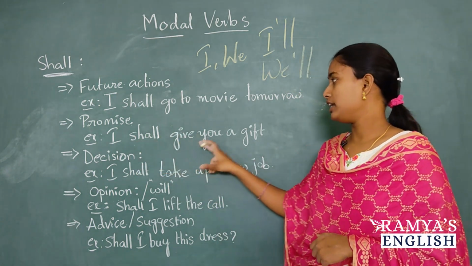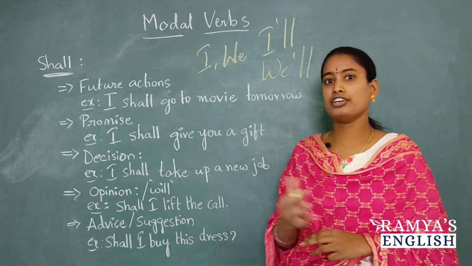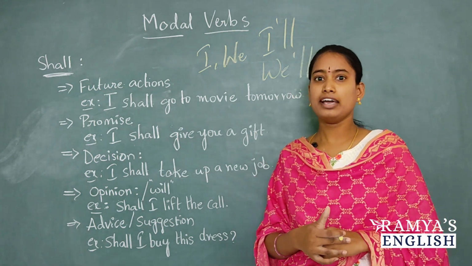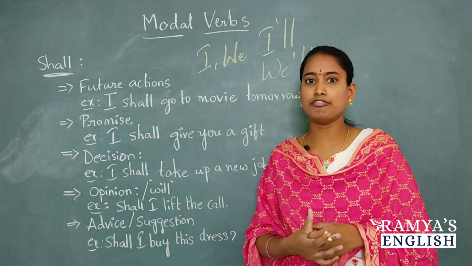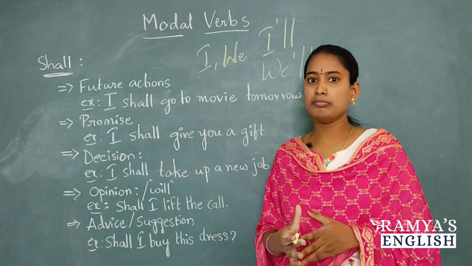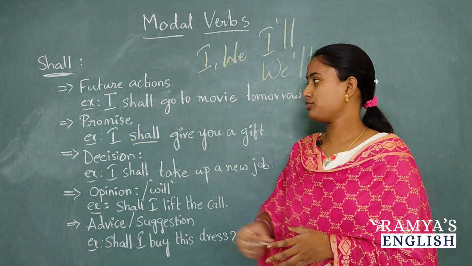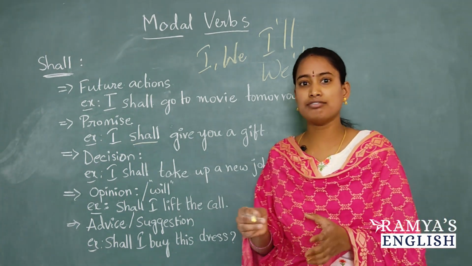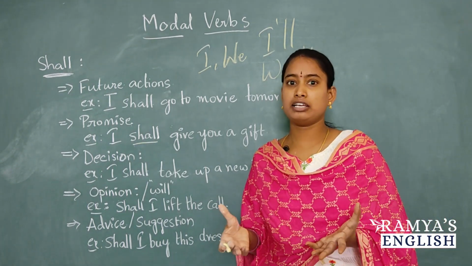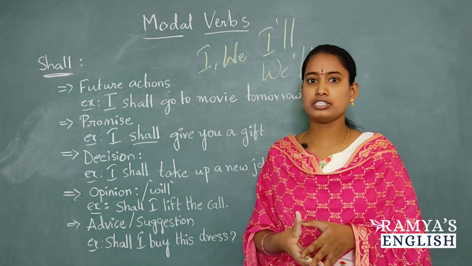For example, I shall give you a gift. If you listen to me, I shall give you a gift. So you are promising someone here. To give a promise, we use shall. And next use of shall is decision. You have decided to do something. At that time we can use this shall.